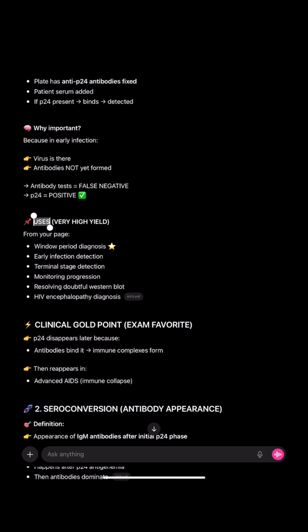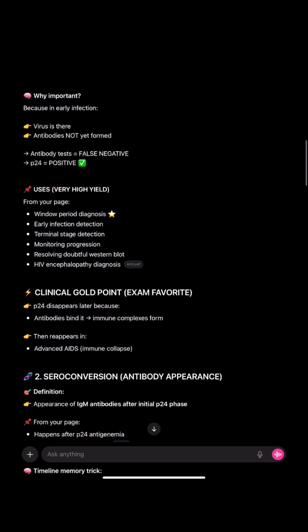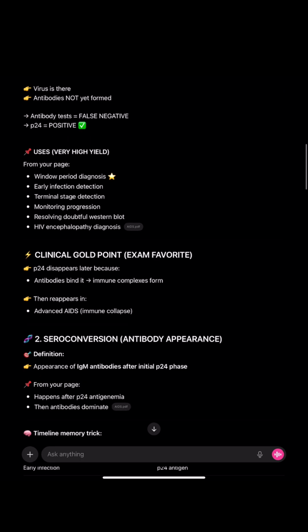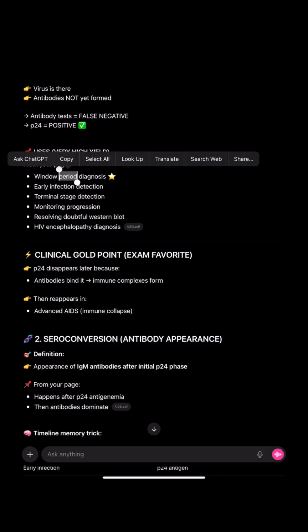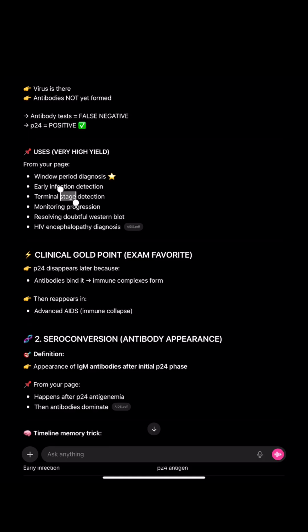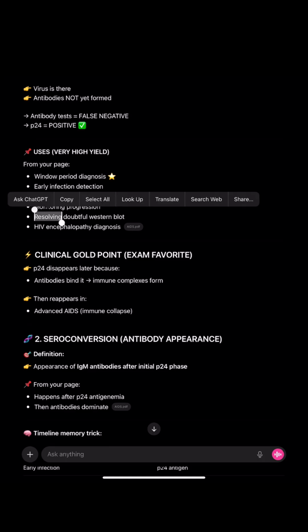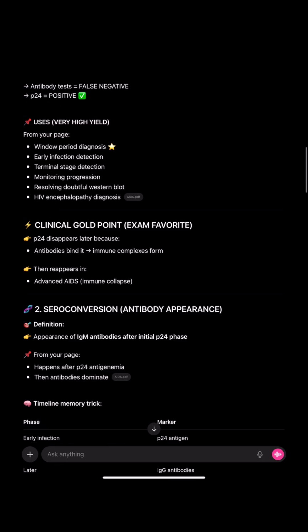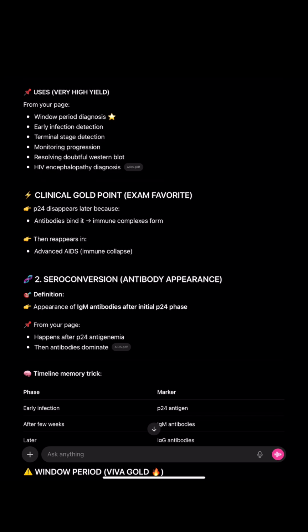What are the uses of the P24 capture assay? Uses are window period diagnosis. What does window period mean? It is the period from when the infection occurs till the confirmatory test becomes positive. During that period, the diagnosis is made using P24 antigen. Other uses are early infection detection, terminal stage detection, monitoring progression, resolving a doubtful Western blot, and HIV encephalopathy diagnosis. In these cases, we do the P24 capture assay.